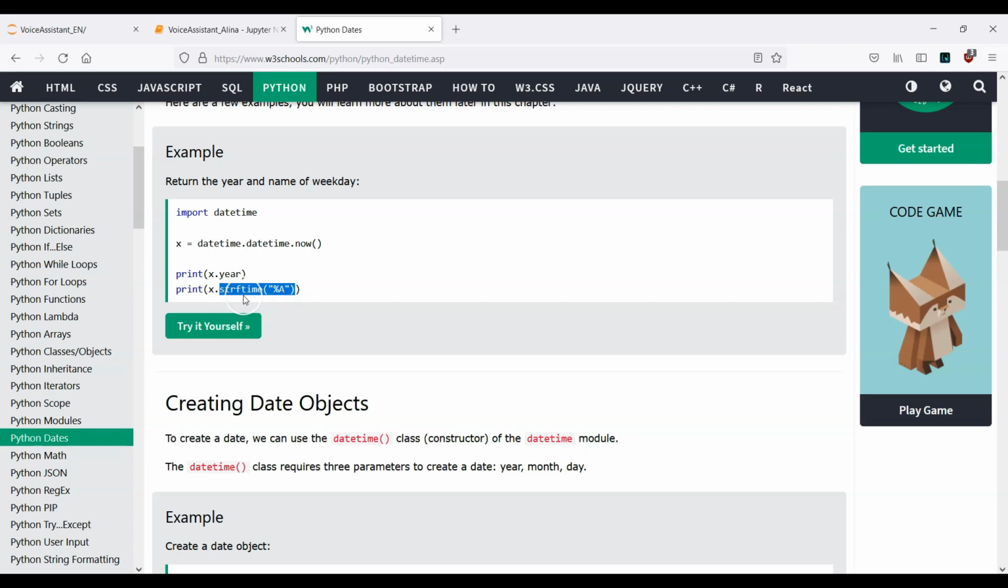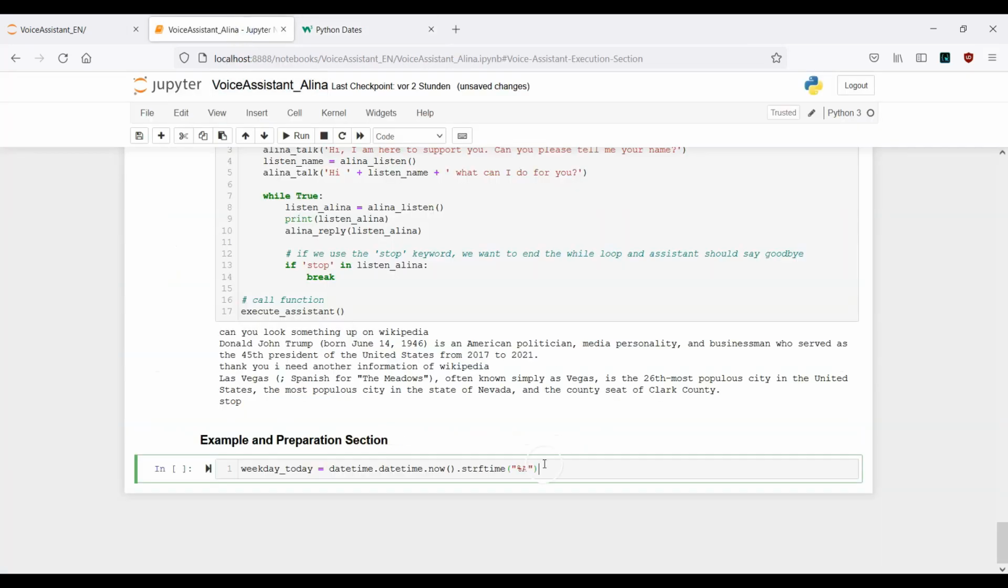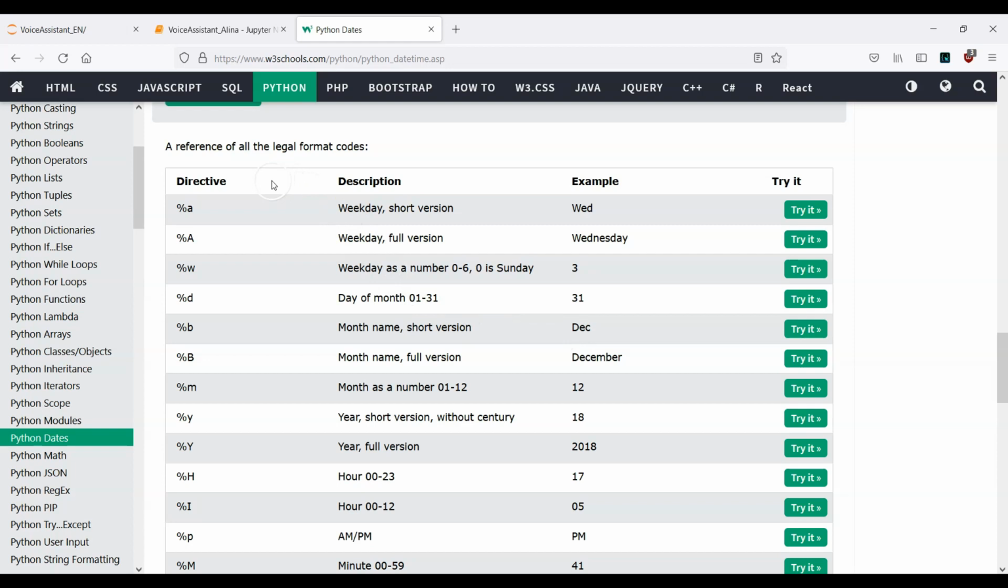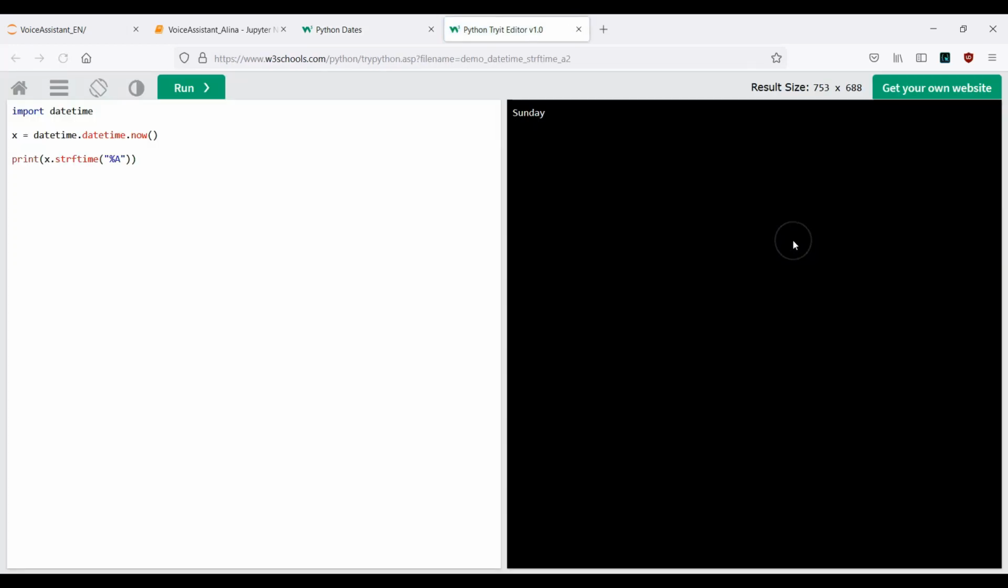Okay, .strftime, and then we have this % sign and capital A. Let's copy this one and paste it here. Okay, this is it. And if you scroll down, you have all the different examples. So for example here, this is what we are working with right now. And the example is this one. Let's try it out here. This is very interactive. This is why I like it so much. Okay, and we will just work with this logic here, and finally we will receive the weekday of today.